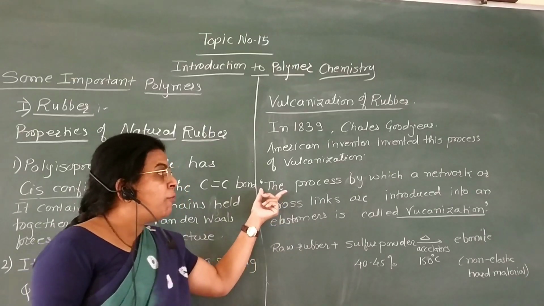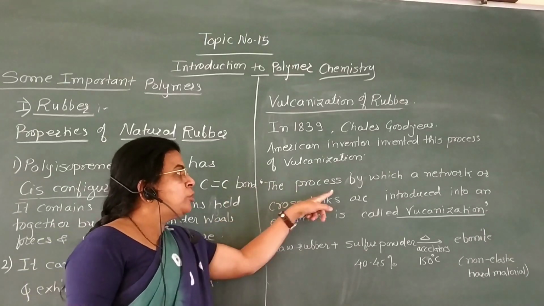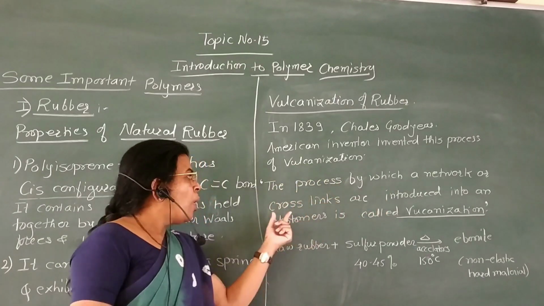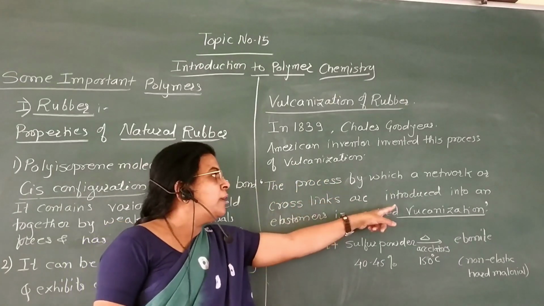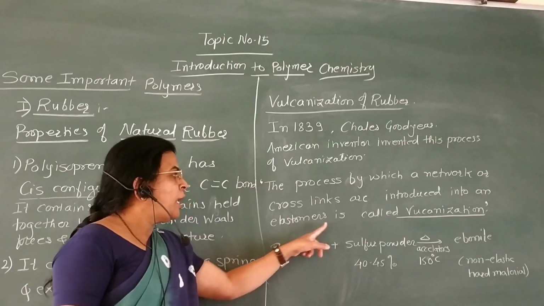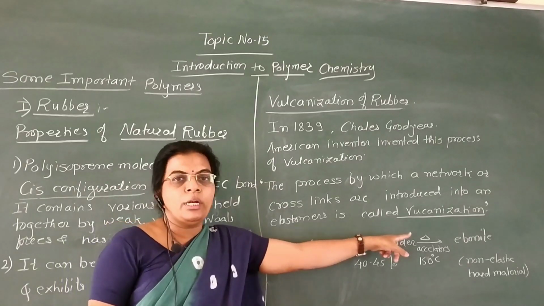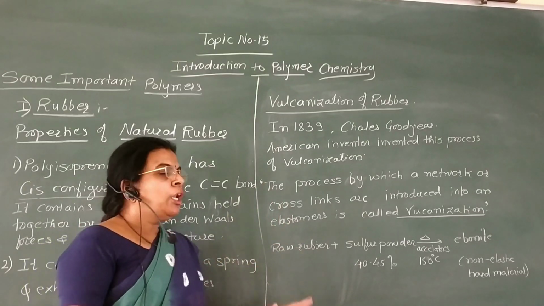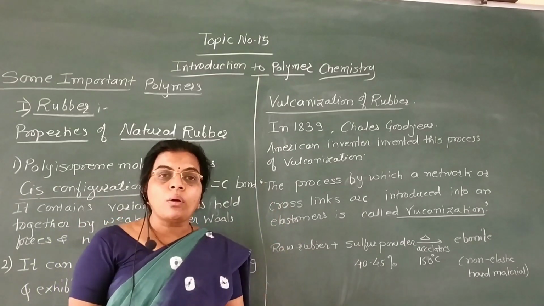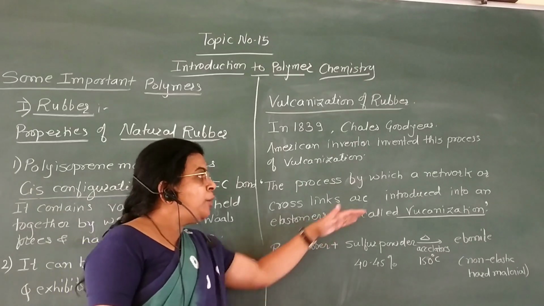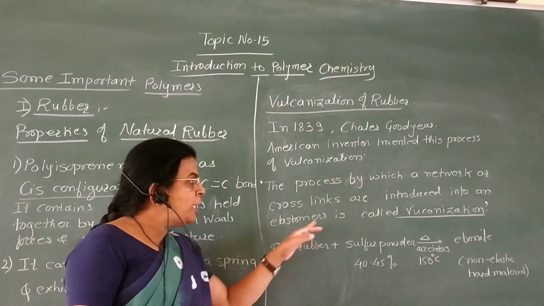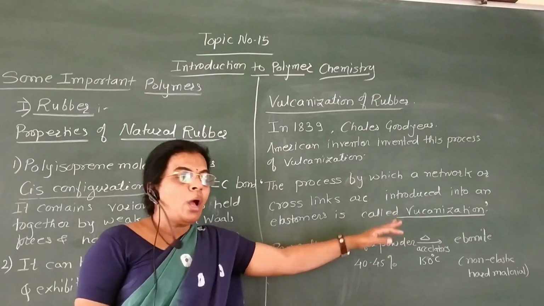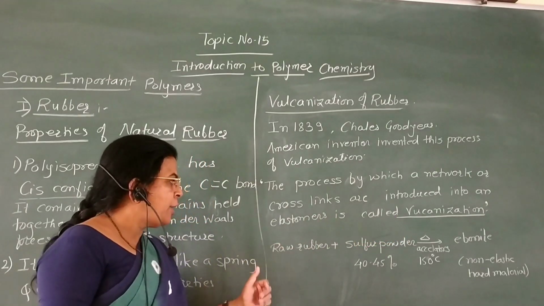Now, what is meant by vulcanization? The process by which a network or cross links are introduced into the elastomers is called vulcanization. I repeat again, the process by which network or cross links are introduced into an elastomer is called vulcanization. Now, how is this vulcanization of rubber carried out?